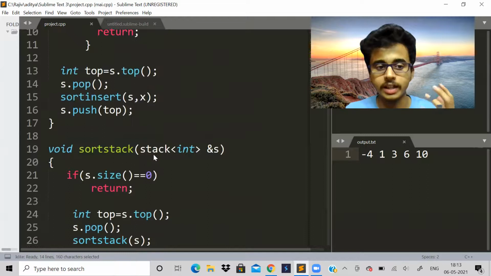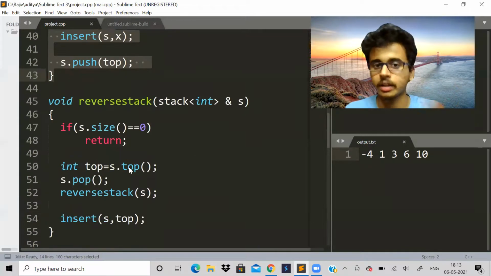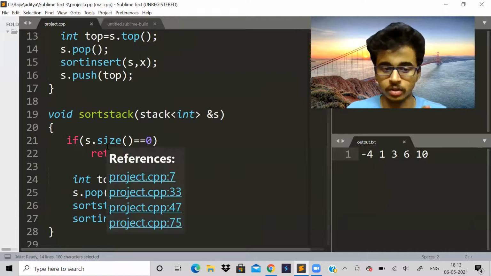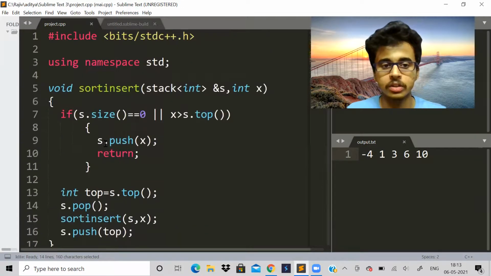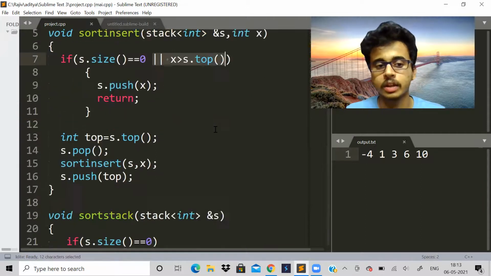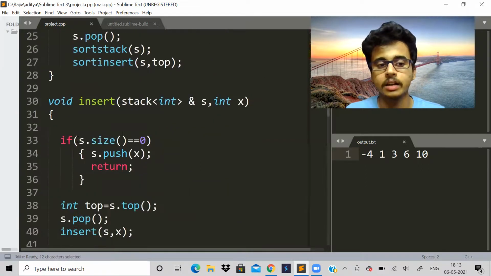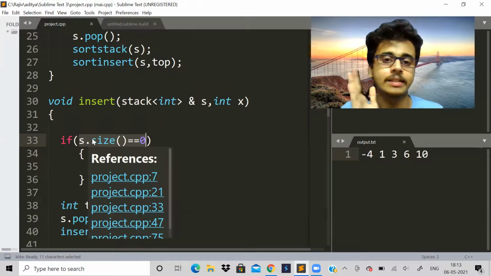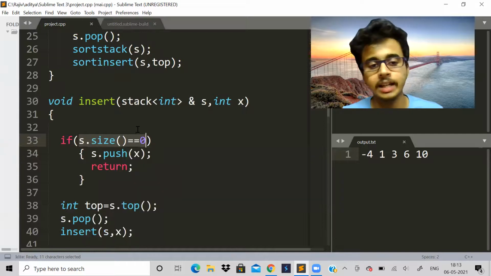Now for sorting the stack, if you got this part, it will help you in understanding sorting a stack also. Now sorting a stack also, one more condition we are adding, that is this. See, in reversing a stack, when we're inserting the element in the bottom, again and again we have to insert in the bottom, that time the only condition is if the stack size is 0, then we directly insert.